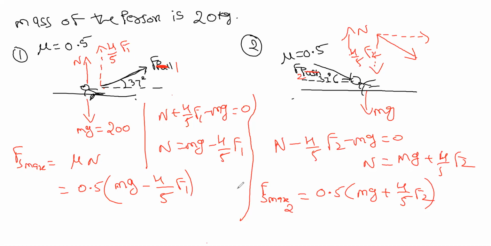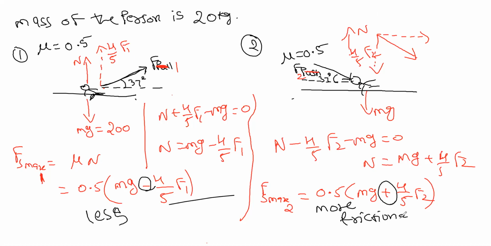Now you just have to compare. Let us suppose both forces F1 and F2 are equal. Which will be more, Fs max 1 or Fs max 2? Fs max 2 will be more, because here it is a plus sign, here it is a minus sign. Negative means it is decreasing, so this is the lesser value and this is more frictional force. So in pull, there is less frictional force. Less frictional force means you have to apply less effort to move it.